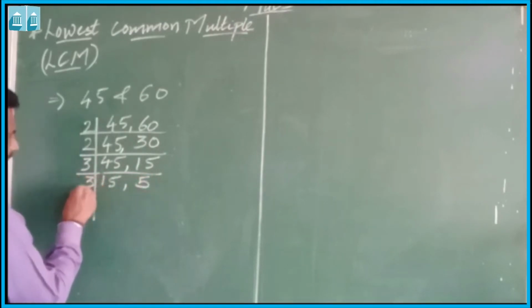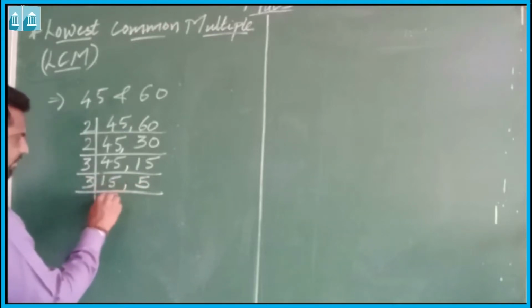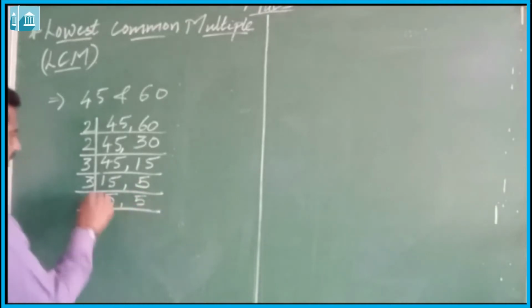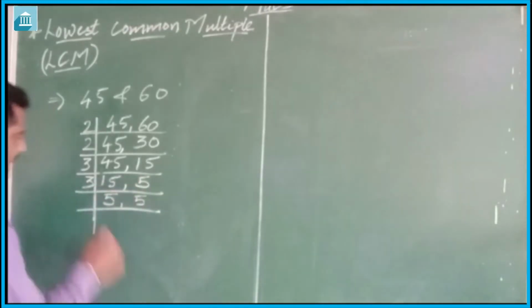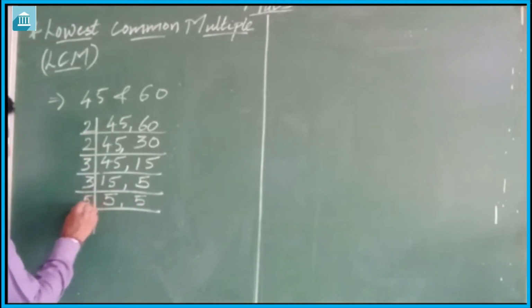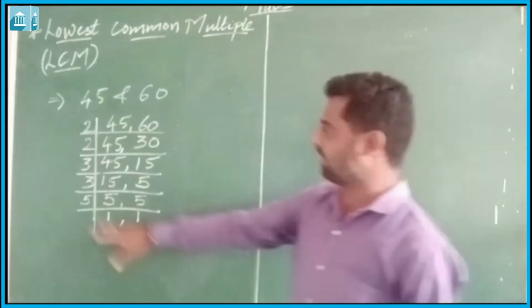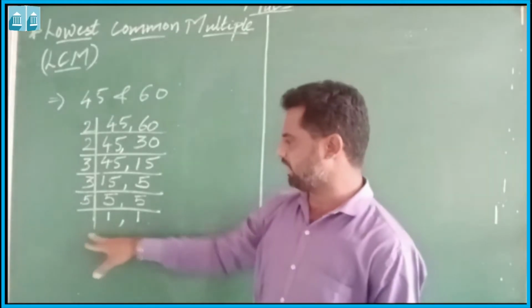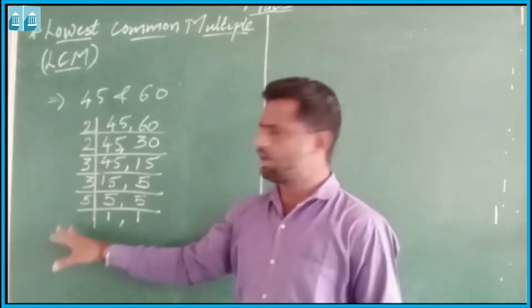Here again it is divisible. 15 is divisible by 3, so we will write 5. This 5 will remain as it is and come down. Now they are not divisible by 3, they are divisible by 5. So 5, 1, 1. In the division method we have to see that, whether there are 2 numbers, 3 numbers or more, it should be 1, 1. Then only we will find the LCM.